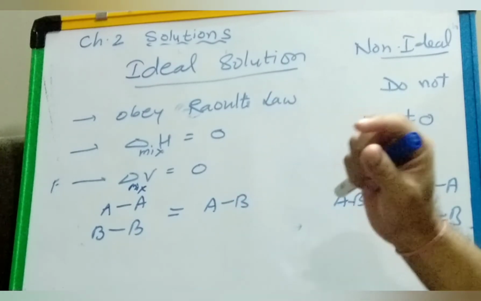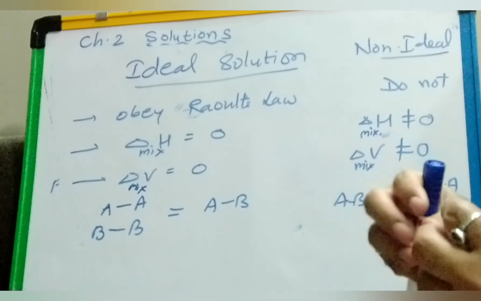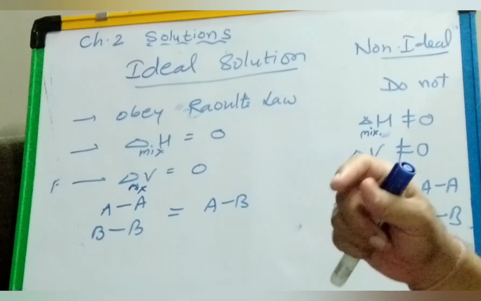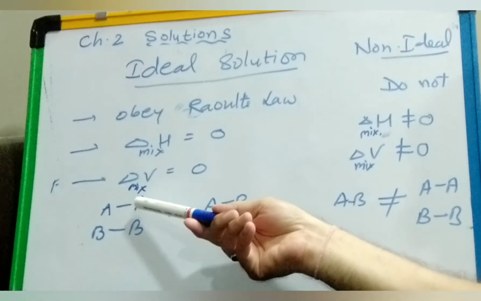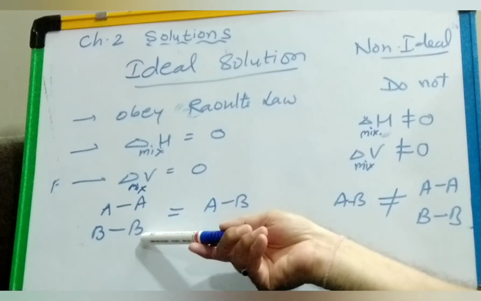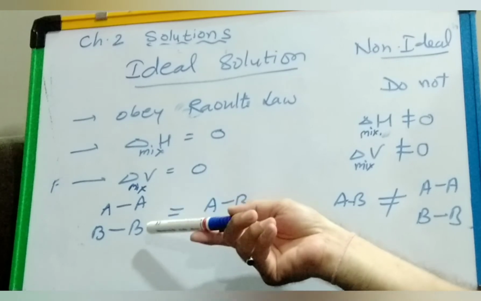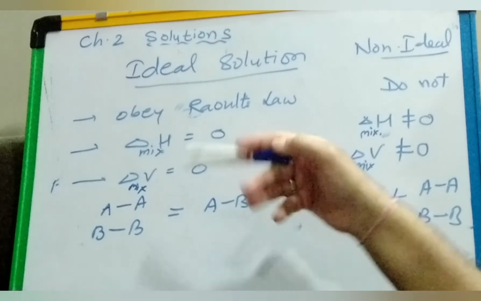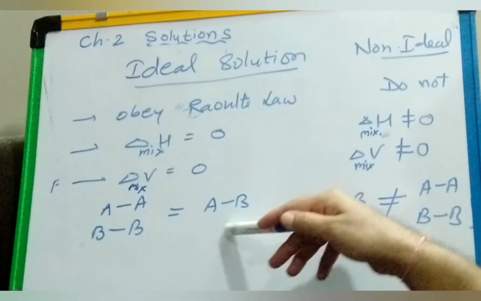And if you see the molecular level, how they interact and make new bonds whenever two components are mixed: suppose components A and B are mixed, so they have AA type interactions and BB type interactions, solute or solvent. But when they are mixed, they get a new type of interaction, AB type.